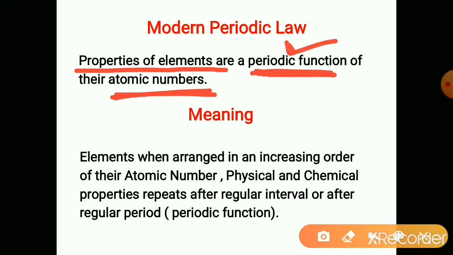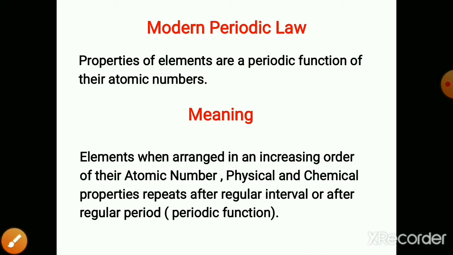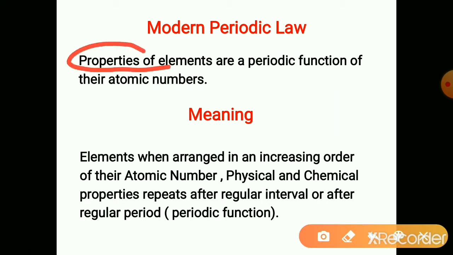But it is a periodic function of atomic numbers, which means elements should be arranged in the increasing order of atomic numbers. Then the properties of the elements get repeated after a certain interval.